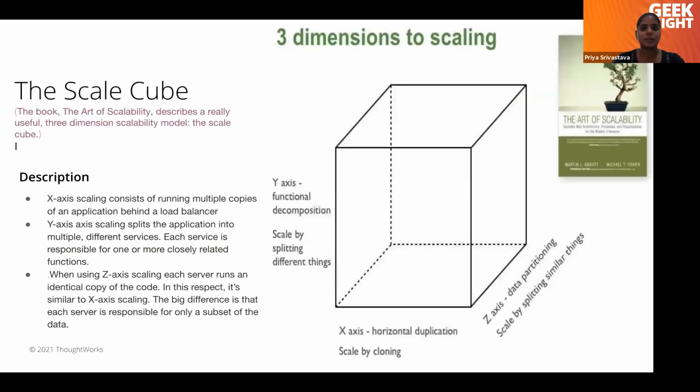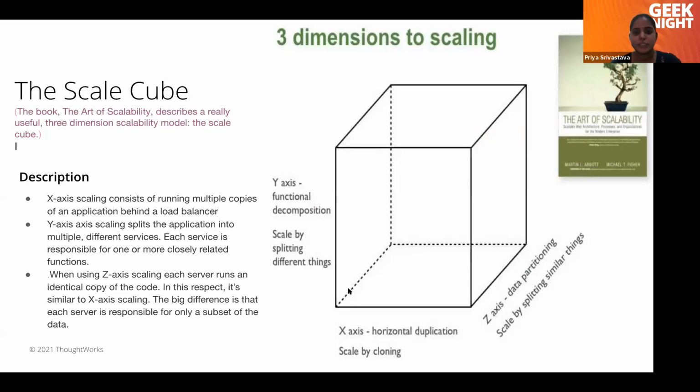Okay. So there is an interesting theory, the scale cube. This scale cube says at what point of time our monolithic architecture should be considered as a candidate to break into microservices. And this concept comes from The Art of Scalability.